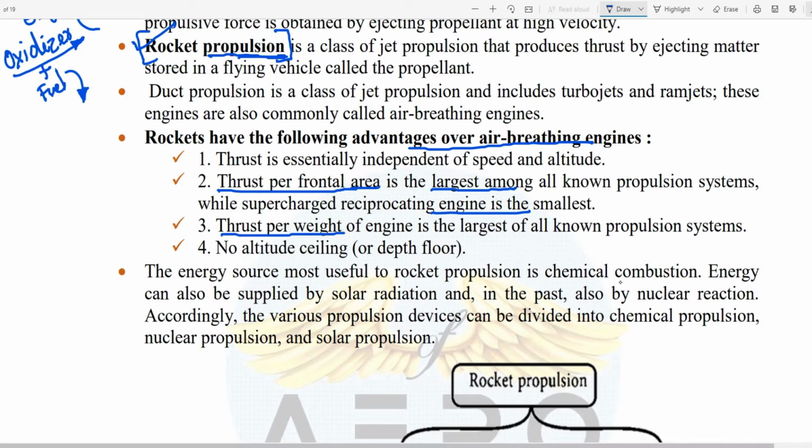Here also the thrust to weight ratio is more, and it doesn't require any kind of altitude ceiling. Like you will be studying in your flight mechanics that for an air breathing engine we need some altitude ceiling, service ceiling, absolute ceiling, right? Here we do not require any kind of altitude ceiling. So these are the advantages. Now in your question they will give you these options, and if these are the options then you have to select all of them. Okay, so this is a unique type of question they are going to ask.